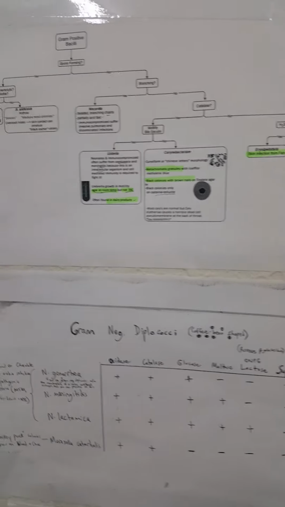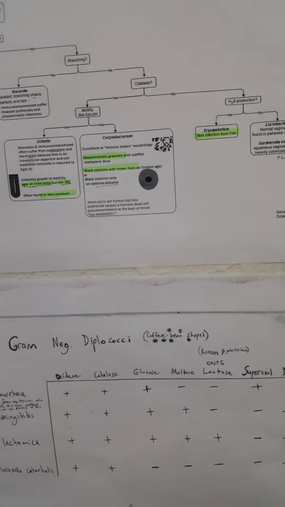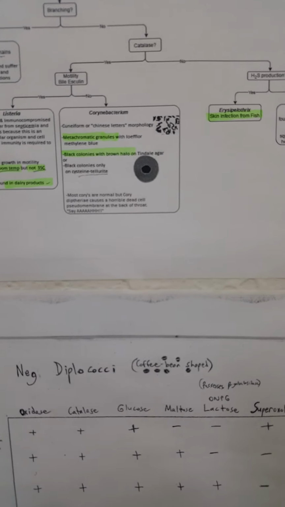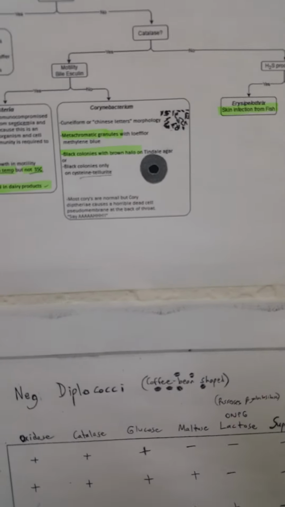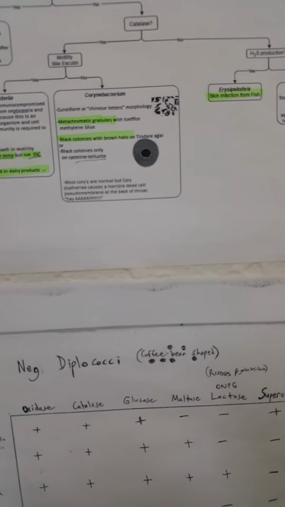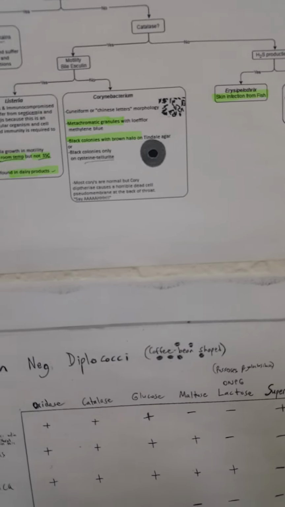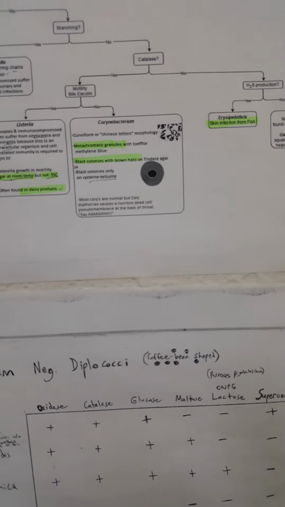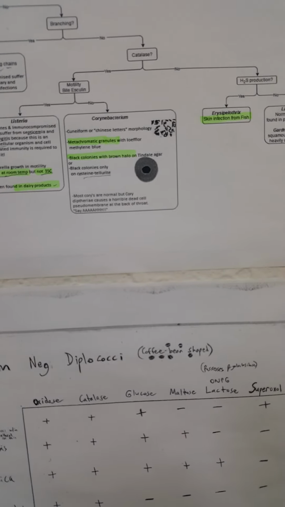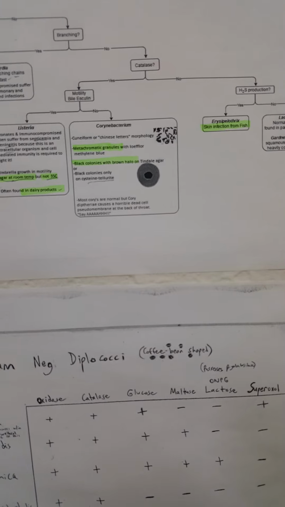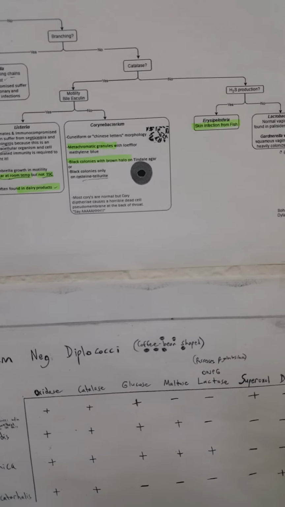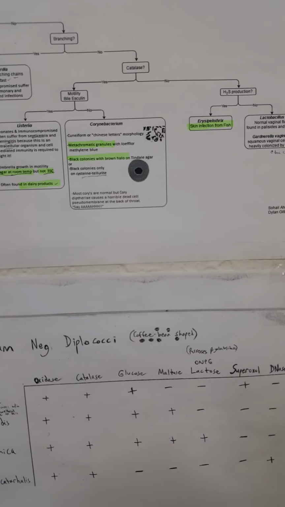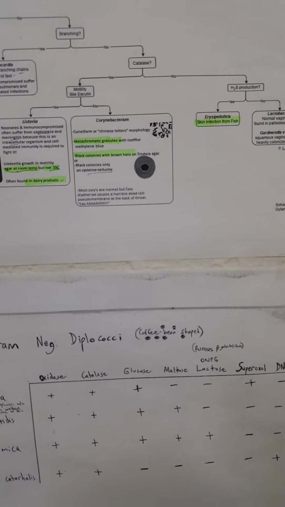If we have gram-positive rods that are catalase positive but non-motile and bile esculin negative, then we go for Corynebacterium diphtheriae. That is the most important pathogen, and on the gram stain they show Chinese letter morphology and metachromatic granules with Loeffler methylene blue medium, and black colonies with a brown halo on Tinsdale agar, or black colonies only on cystine tellurite agar, which is also Hoyle's agar. It mostly causes infection in children.